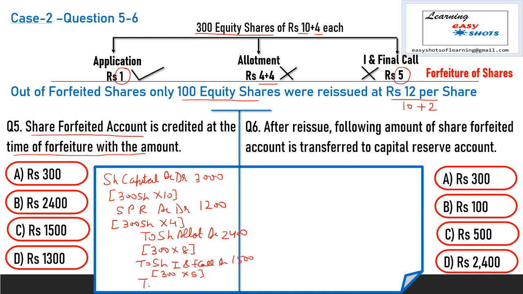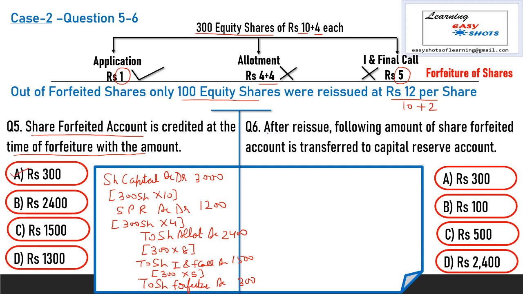The balance which is paid by the shareholder is transferred to share forfeiture account. Here the shareholder only paid application money of rupees 1, so 300 into 1, that is 300, is transferred to share forfeiture account. So the share forfeiture account is credited with 300, so option A is correct.